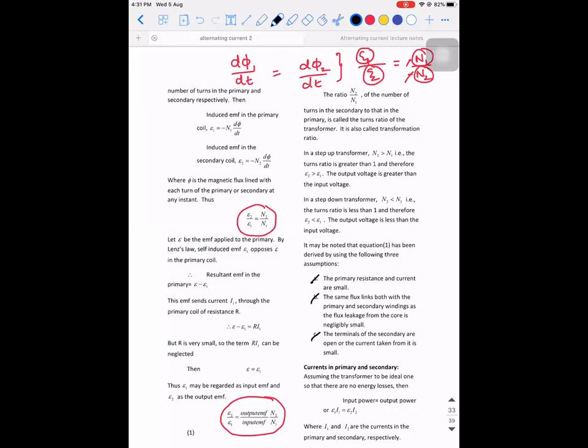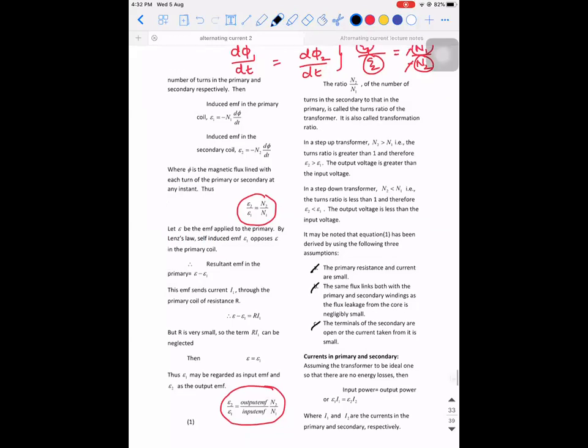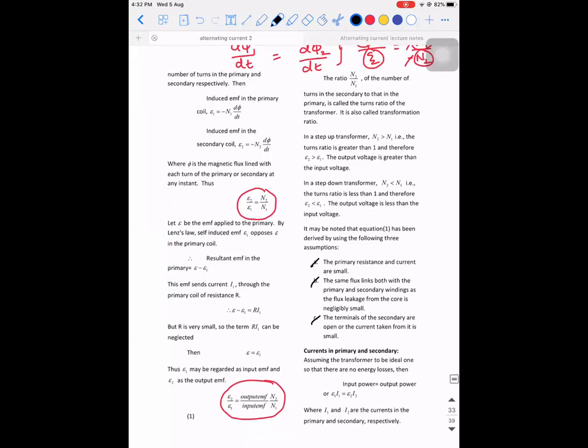So what are the 3 assumptions here? The primary resistance and the current are small. Second, the same flux links both with primary and secondary windings as the flux leakage from the core is negligibly small. And the third point is the terminals of the secondary are open and the current taken from it is very small.